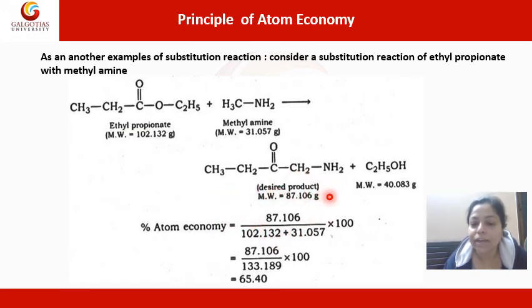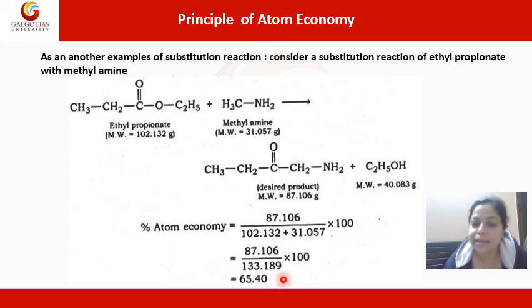So here the molecular weight of the desired product is 87 divided by the total mass of the atoms in the reactant side. So we have to consider the total mass of all the reactants, methylamine as well as ethyl propionate. So 102.13 plus 31.057 into 100. So it is 87.106 by 133 into 100, which will give you 65.4%.